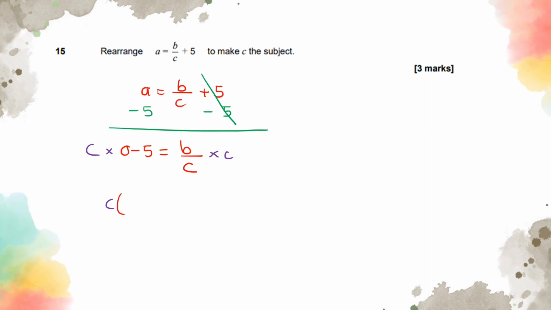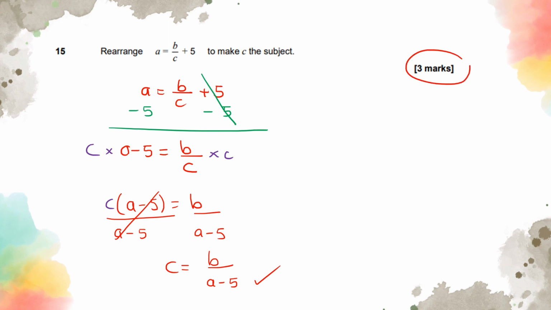I'm going to leave it as it is, because it will require a lot more steps. Because we're trying to make C the subject, the left hand side is C times A minus 5. I could divide both sides by A minus 5. So that's gone. C is the same thing as B out of A take away 5. And that's how we get full marks from this question.